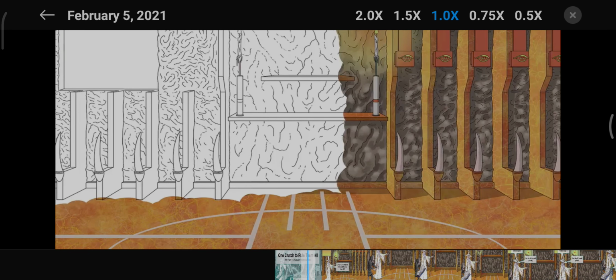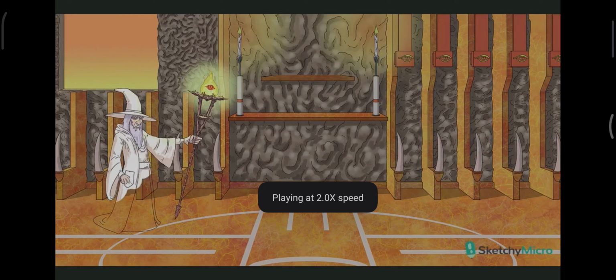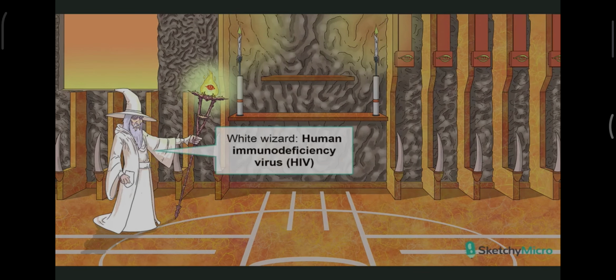Okay, let's get started. The battle I'm referring to is none other than the one against HIV, represented here by this white wizard. HIV, which is also known as human immunodeficiency virus, is a member of the lentivirus genus, which is part of the Retroviridae family. All members of this family are retroviruses, and HIV is no exception. And I'll come back to exactly what this means in a bit.